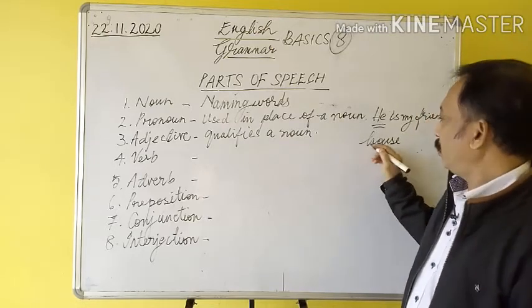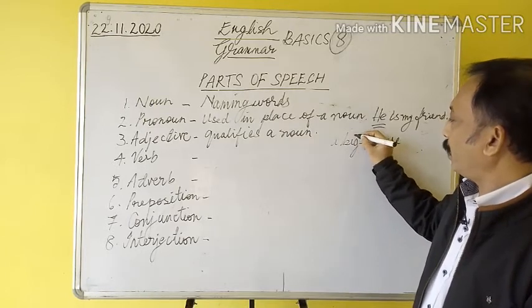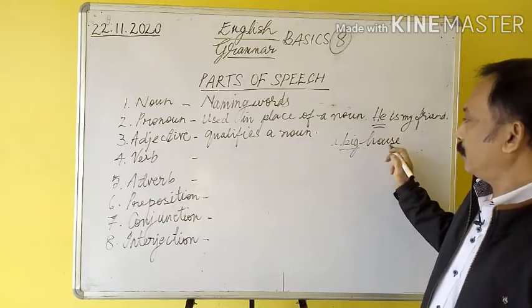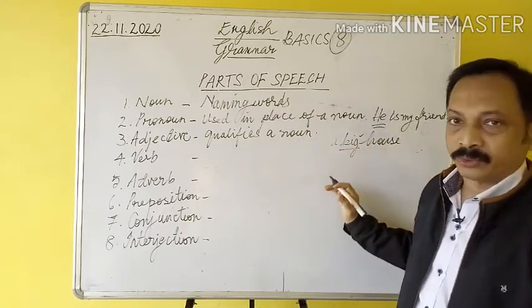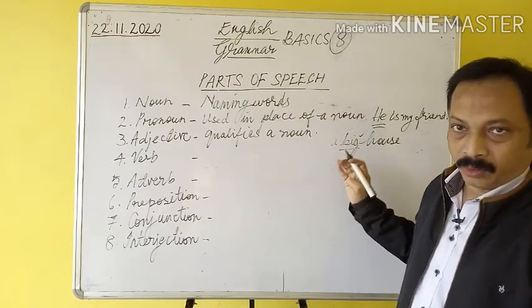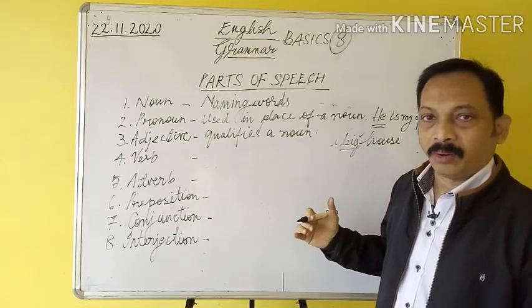If I say a big house, here the word big qualifies the noun. So this is an adjective. And a new house, an old house, a beautiful house. Old, new, big, small, beautiful are all adjectives.